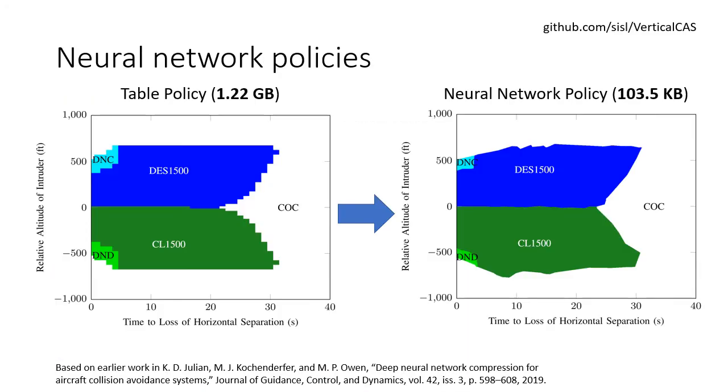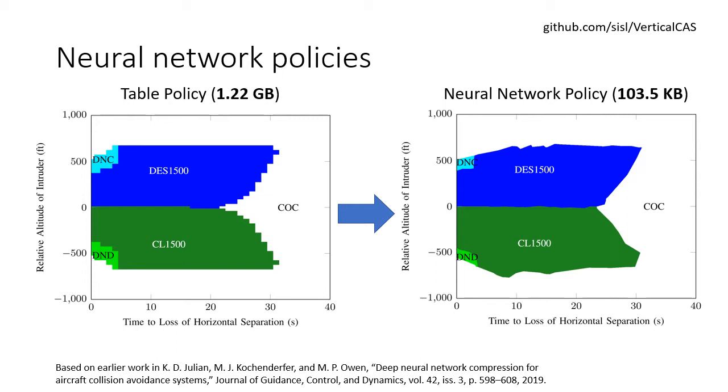So adaptive stress testing is sampling based, and so it doesn't provide any formal guarantees about the safety of the system. We've also been exploring methods that do provide these guarantees. So it started out with some work that we were doing on trying to represent a tabular policy for an aircraft collision avoidance system. This system you can find on GitHub.